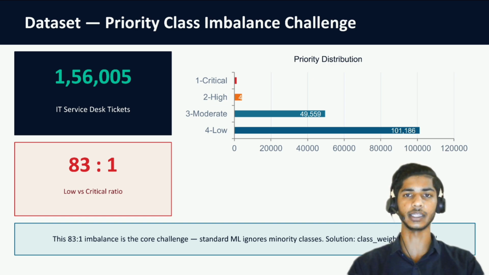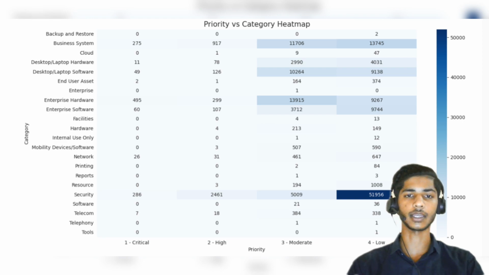This 83 to 1 ratio between low and critical priority makes priority prediction significantly harder than category prediction. As you can see in this heat map, security tickets are mostly low priority since routine security alerts dominate, while business systems and enterprise hardware tickets show higher priority patterns.